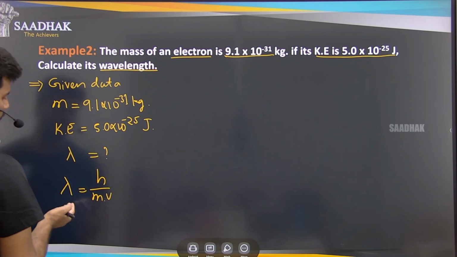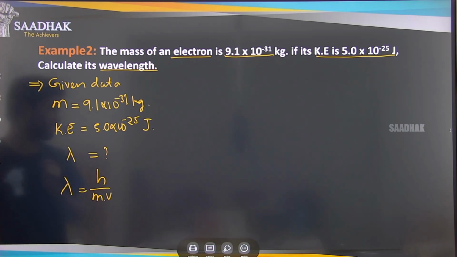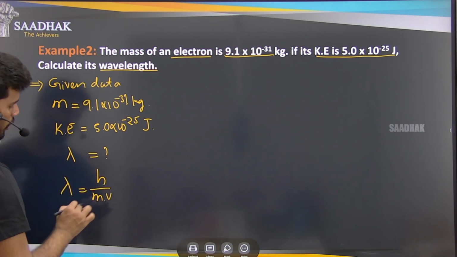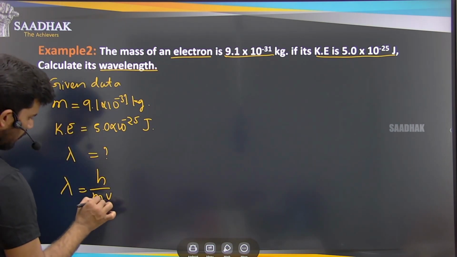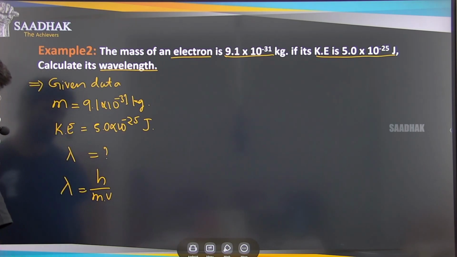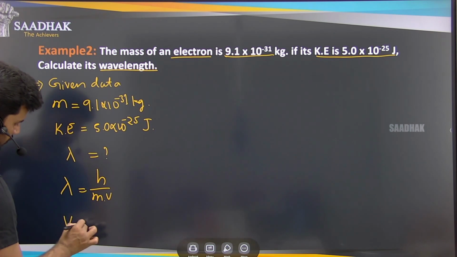So now cross check again. Previously, what we have done in the previous solution, same thing. Do we have the h? Right, we know the h. Do we know the mass? Right, we know the mass. But do we know the velocity here? So velocity is not given, only the kinetic energy is given. So how do we find out this velocity?